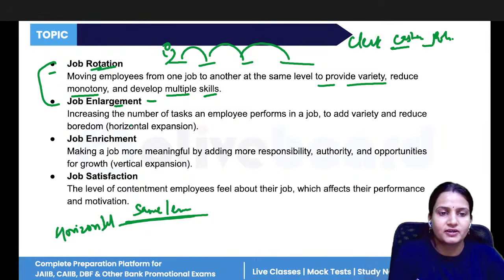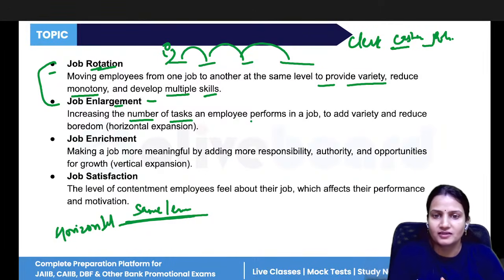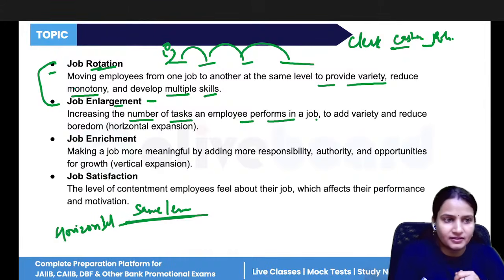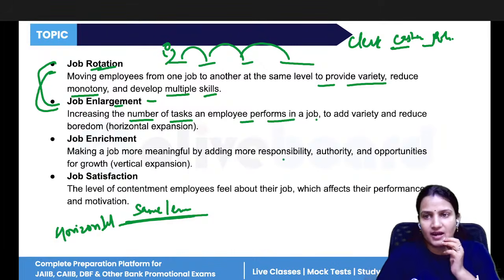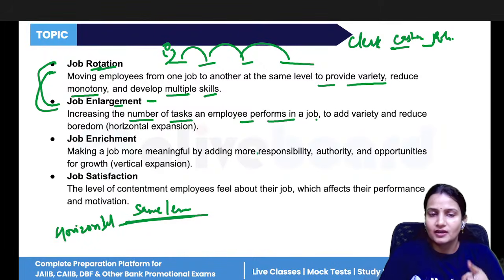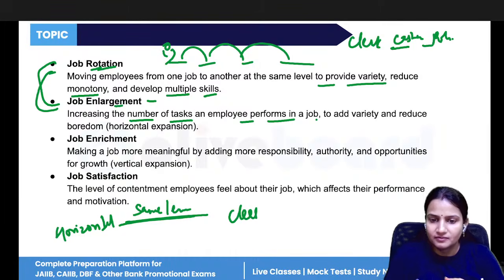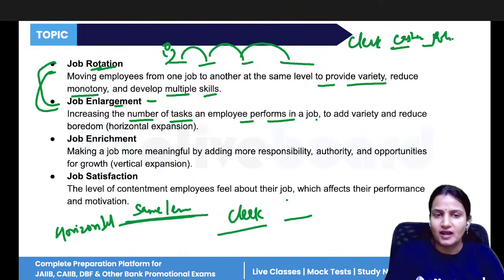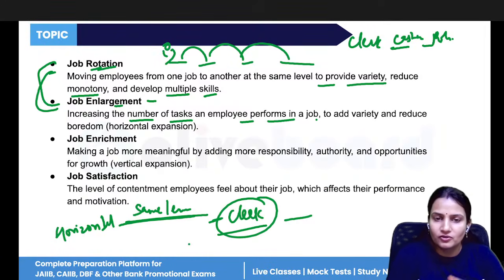Job enlargement is the increasing number of tasks an employee performs in the job. See, there's a difference between rotation and enlargement. In rotation, you are doing one work at a time. Like someday you are doing the work of clerk, and someday the cashier is not present. He has taken leave from the bank for 2 days. So now you are not doing your work. You have shifted to perform his duty. So that is rotation.